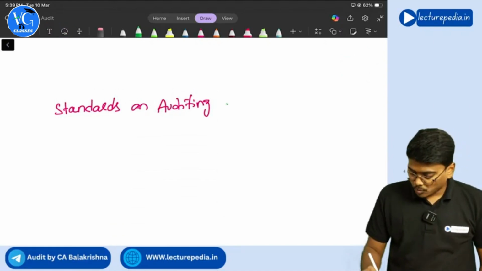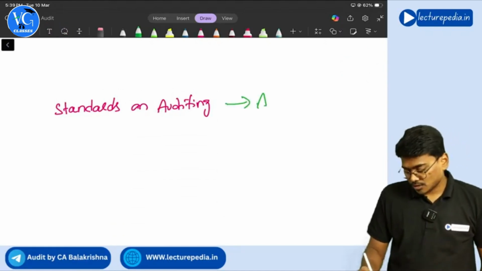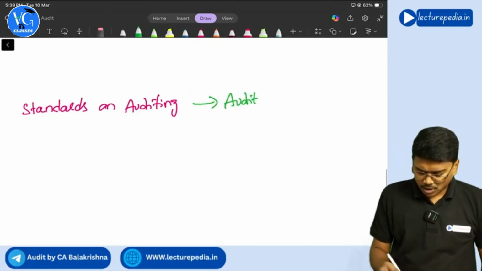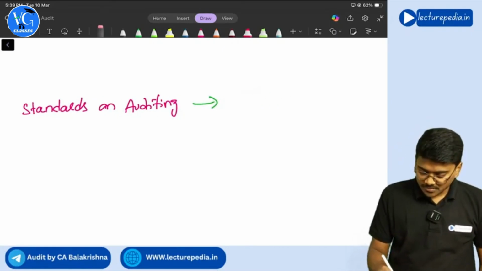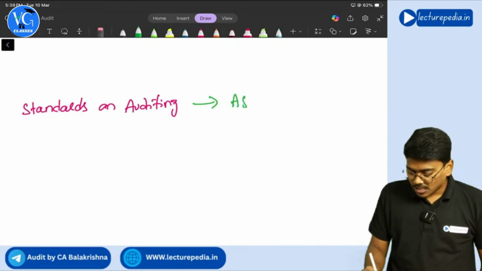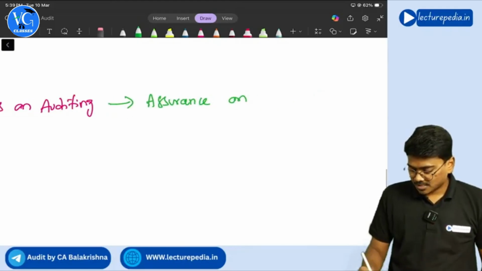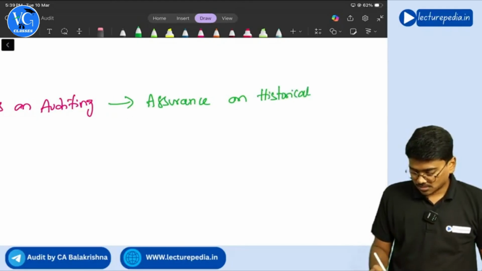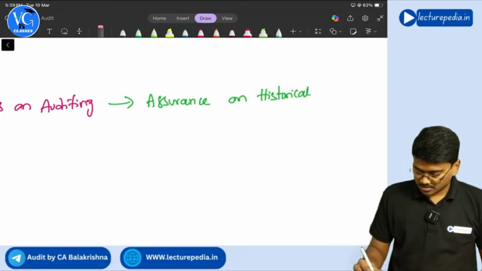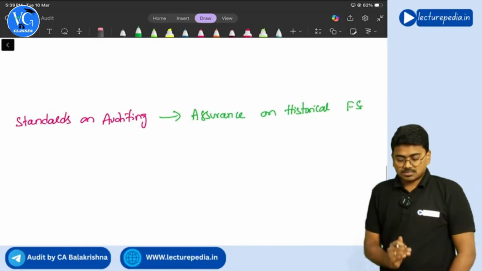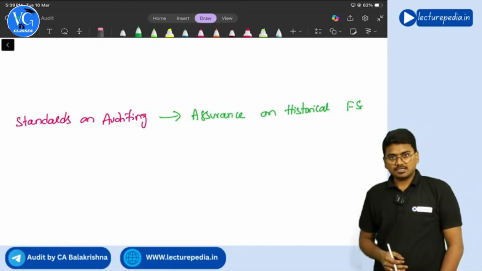So, if you want to provide assurance on historical financial statements, you will apply standards on auditing, right?